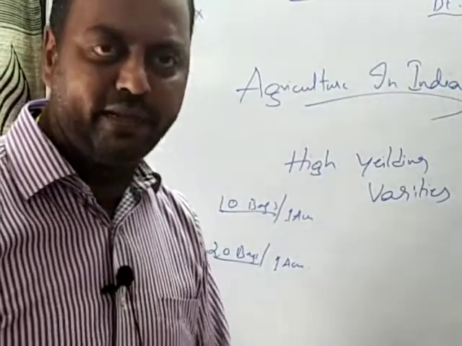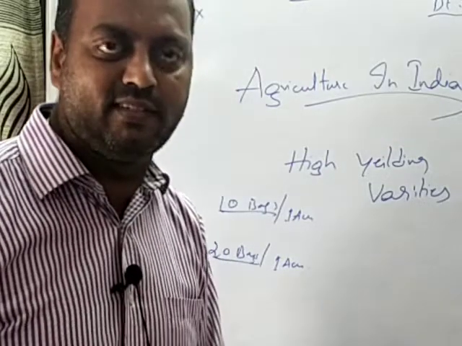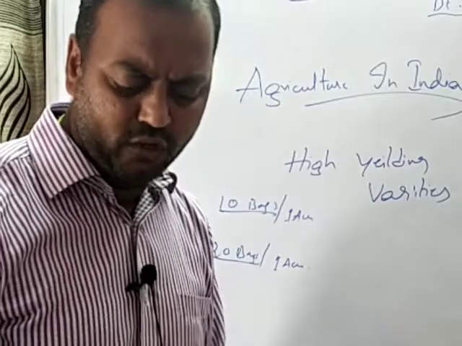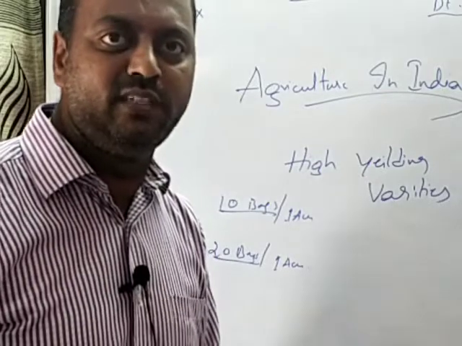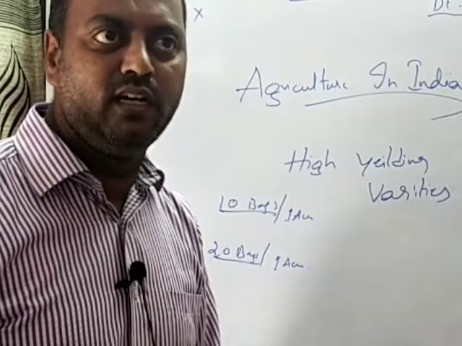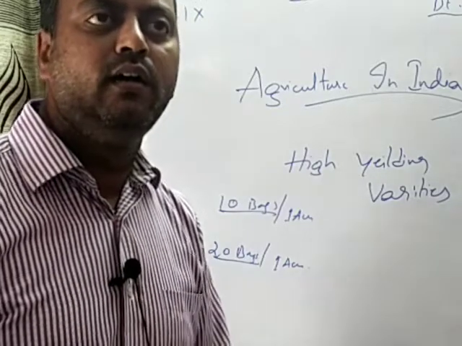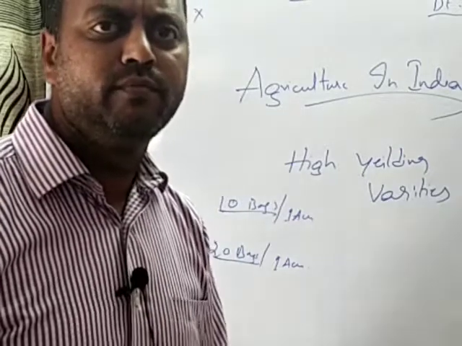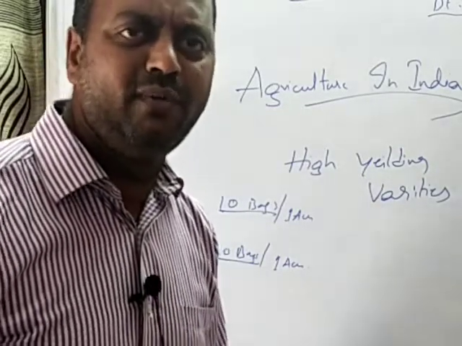It was also accompanied by the usage of chemical fertilizers and pesticides in order to control pests on the soil. And a variety of cooperative banks were set up in rural areas to provide credit to farmers, because farmers did not have a mechanism for taking loans or lending money. Most of them were dependent upon informal sources.